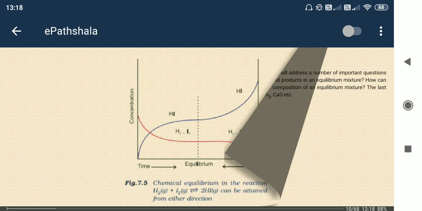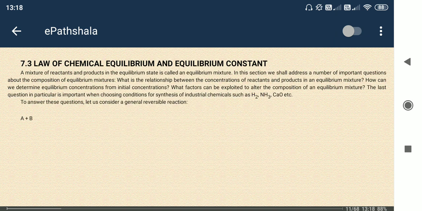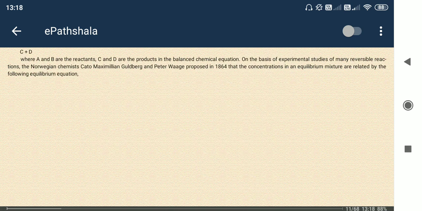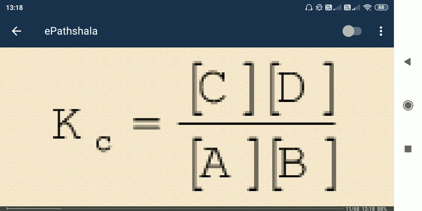So, the equilibrium constant. Usually we consider it with respect to concentration, so you can see Kc, where K is the equilibrium constant and c is for concentration.